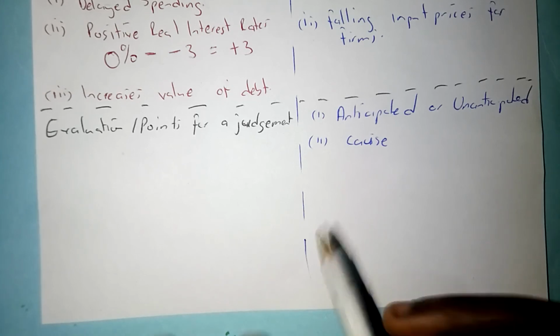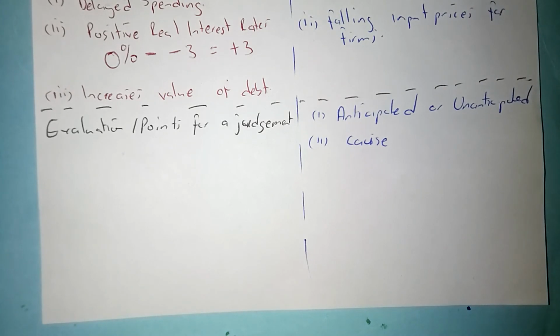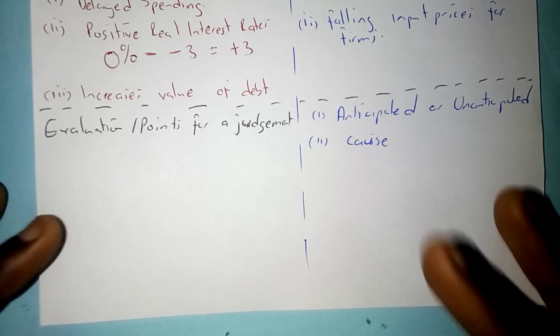Another thing you have to consider is the cause. Is it demand-side deflation or supply-side deflation? Demand-side deflation is going to be horrible. It's called bad, malignant deflation, as I mentioned from the start. Supply-side deflation is actually going to be beneficial to the economy, known as good, benign deflation. So that's how you explain deflation. It is a very interesting concept in economics. It usually comes up on data response questions, so you should be able to answer such a question. So make sure that you have detail about it.